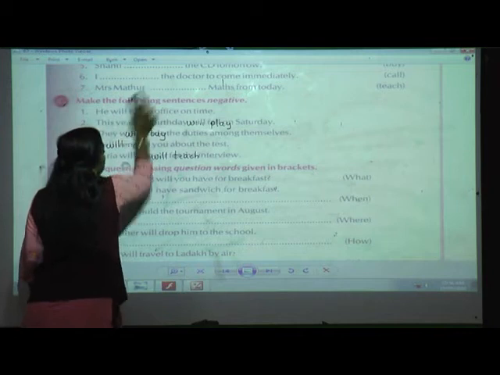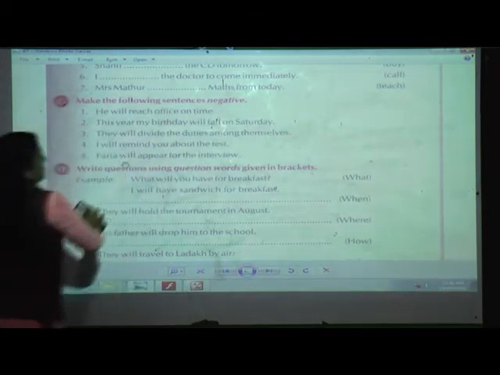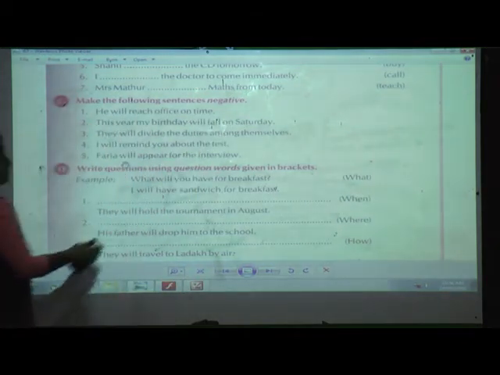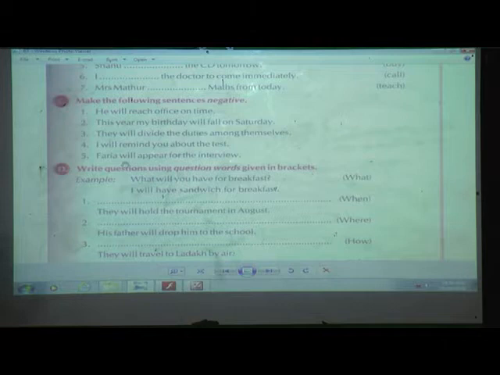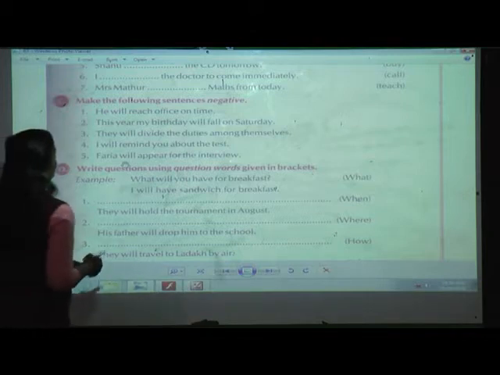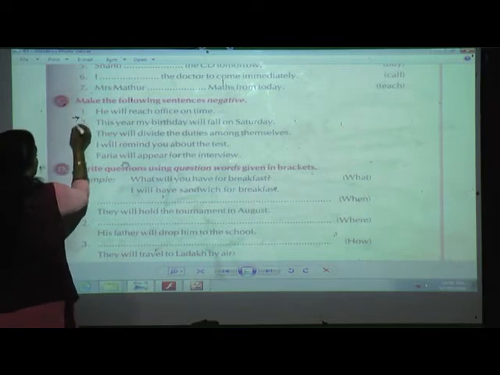Make the following sentences negative. Now in negative what we are going to do, students? Yes, we are going to only add not. Where we are going to add not? After will or shall. Ready? First, it is very easy. I will do only 2 examples for you.